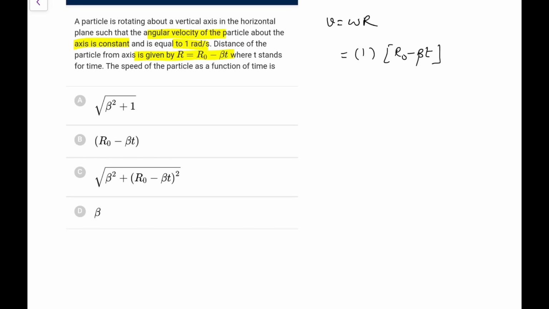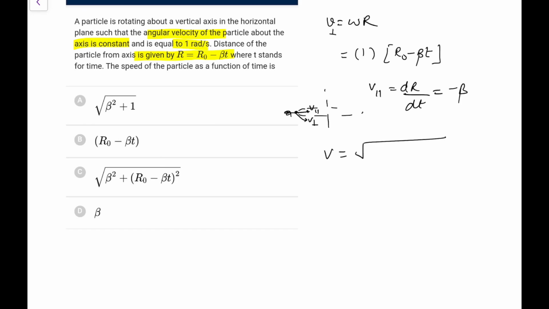But this will basically give us a velocity which is perpendicular, let's say this is the circular motion part. But because the distance is changing, there will be a component here also, and it is decreasing basically. So it would be v parallel and v perpendicular. So v parallel will be equal to dr by dt, that comes out as minus beta, because it would be inward. I just check the magnitude.